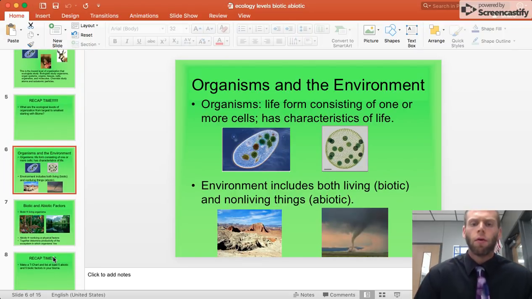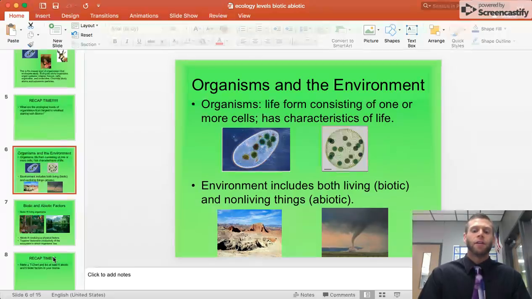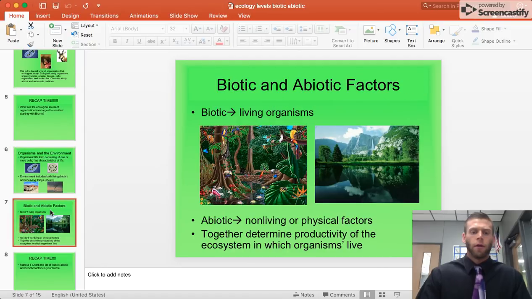All right, so organisms and the environment. Organisms are life forms consisting of one or more cells. We've talked about all the kingdoms and domains which characterize things as having life. And the environment includes both biotic and non-living abiotic factors. Biotic is living organisms, which you see here on the left, a rainforest with tons and tons of living organisms. Abiotic, non-living or physical factors, are over here on the right. You see water and the mountains and things that are abiotic. Together, they determine how productive the ecosystem is in which the organisms live.